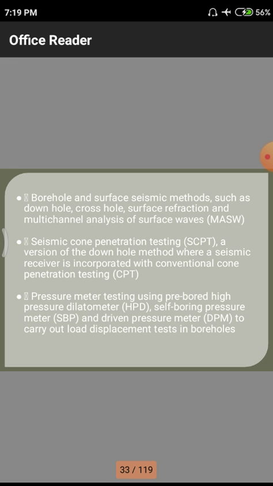Suppose there are seismic zones nearer to the field. If the vibrations come with a magnitude of 2 to 3, what preventive measures do we have to take? For 4 to 5 on the Richter scale, what preventive measures do we have to take, how do we design the beam-column joints, and at what level should the foundation be? All of that can be done by using these seismic cone penetration tests and their values.